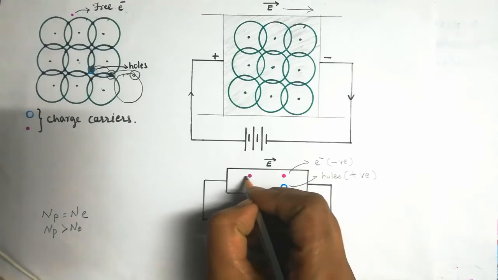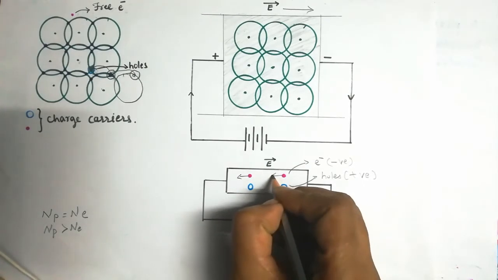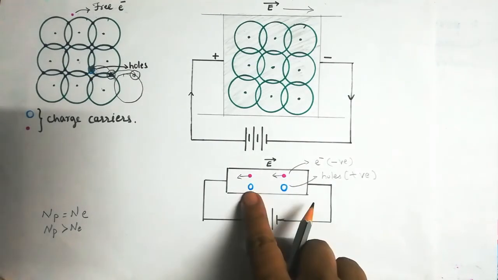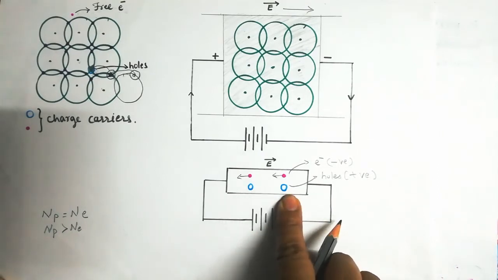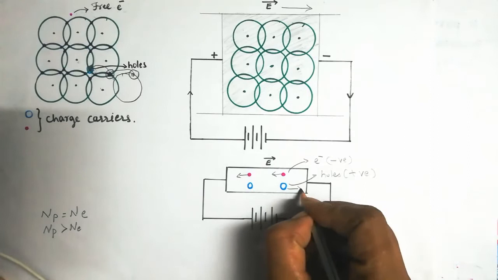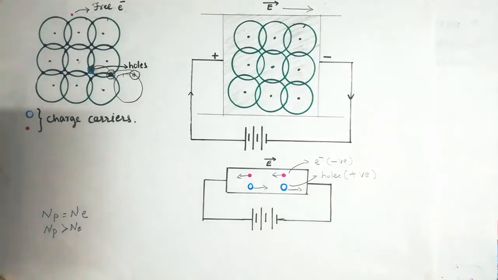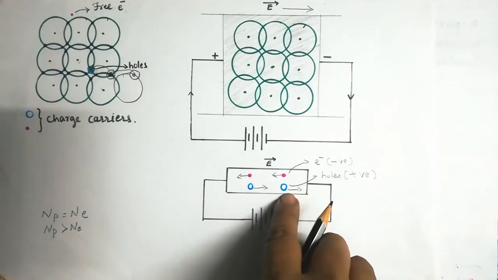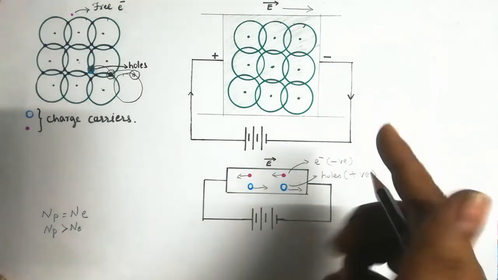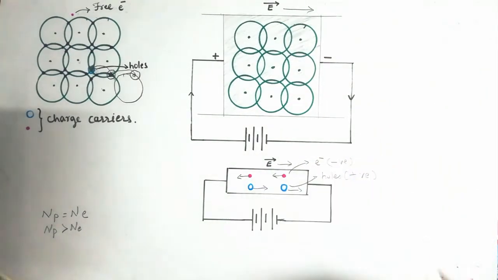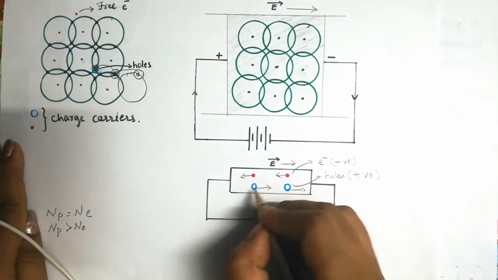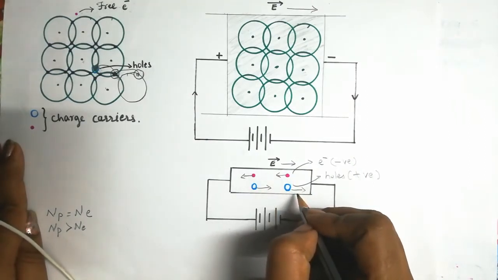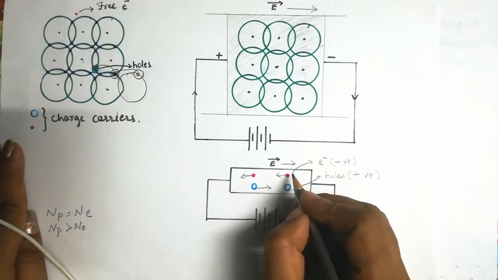So, they move in this direction. And when you talk about holes, as they are positive charges, obviously they move in this direction. Means the direction of holes is the direction of the electric field. Since both the charges are moving in opposite directions, the current is due to both the moving charges.